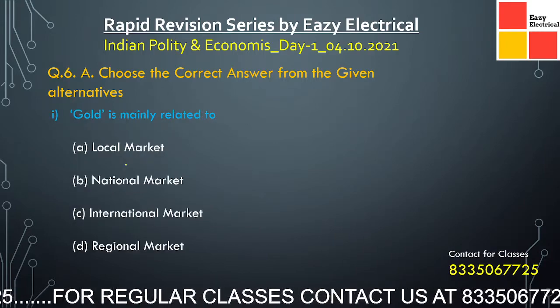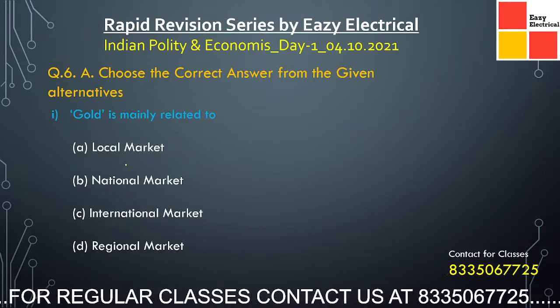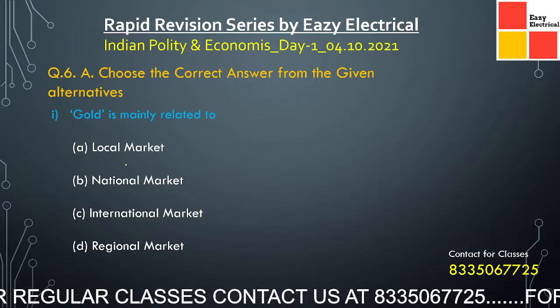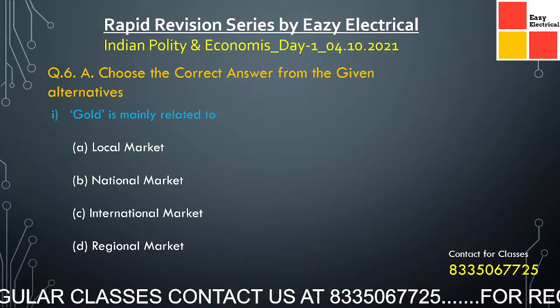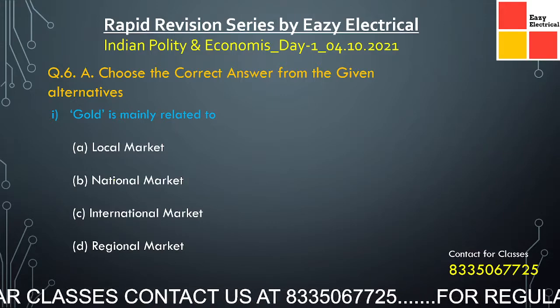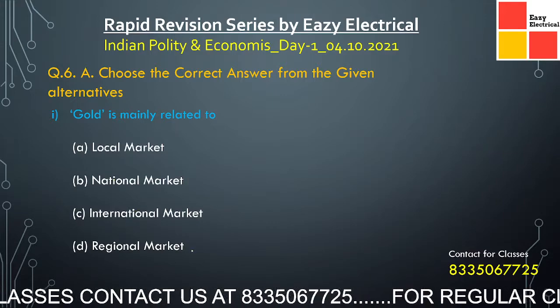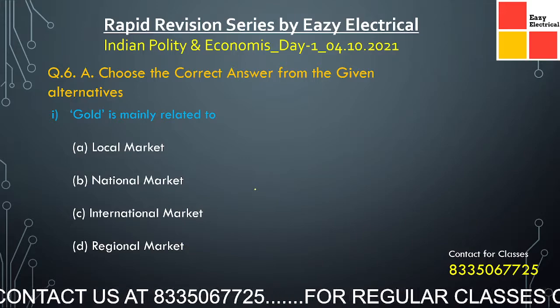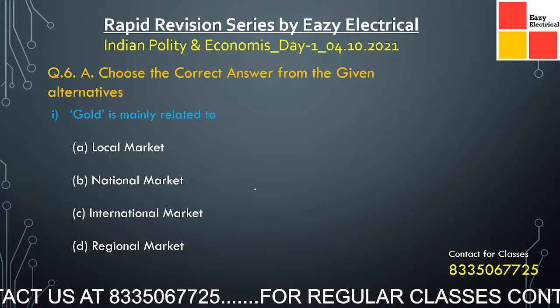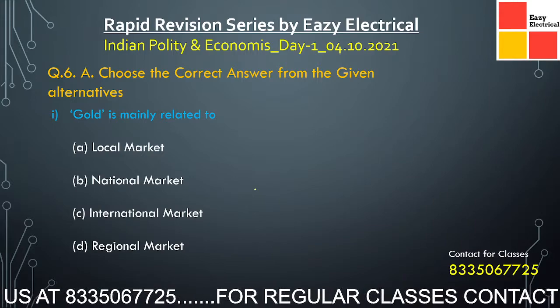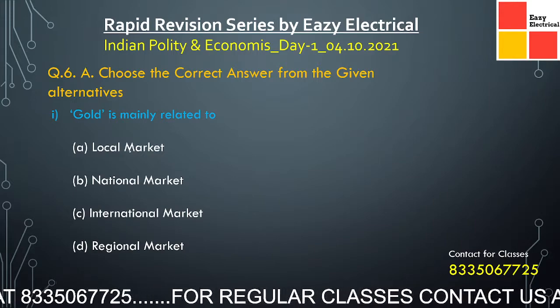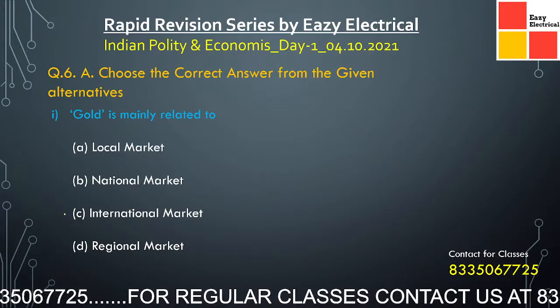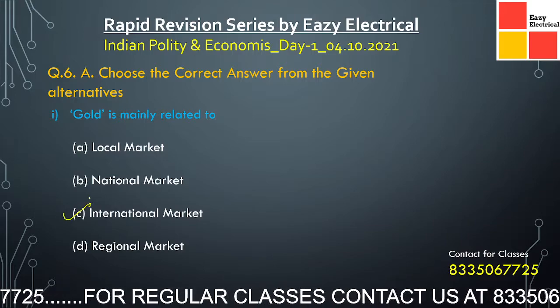Now coming to the next question. Here the economy part begins. Gold is mainly related to local market, national market, international market and regional market. We have a classroom recording where we explain the market concept. Here the answer is international market.